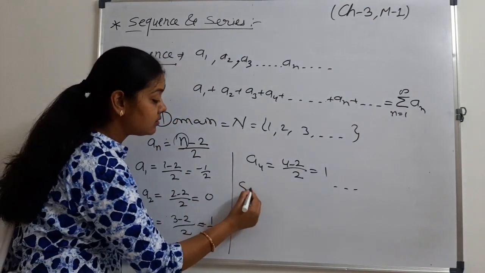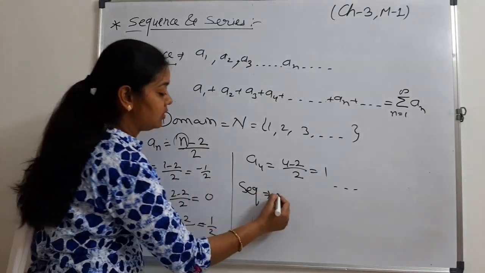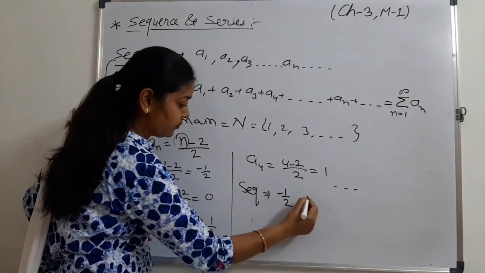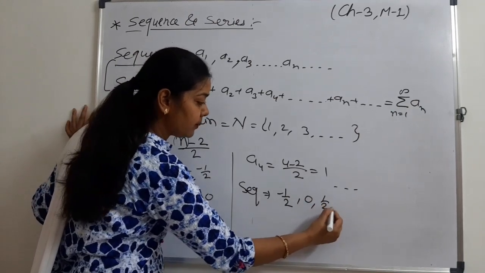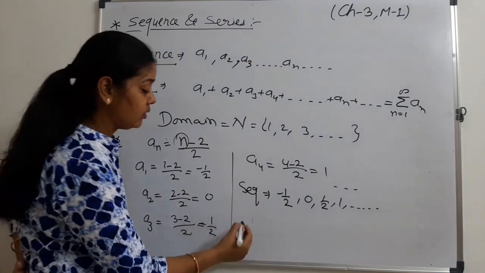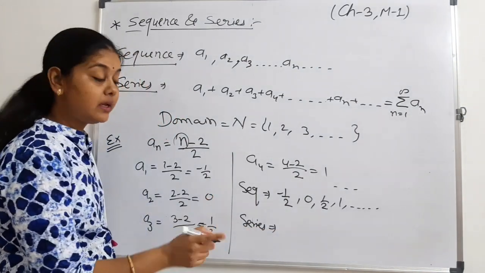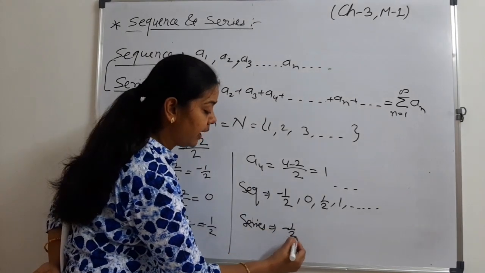Okay, then what is the corresponding sequence? The corresponding sequence is minus 1 upon 2, 0, 1 upon 2, 1 and so on. And what is the series? The series will be written with the addition sign.